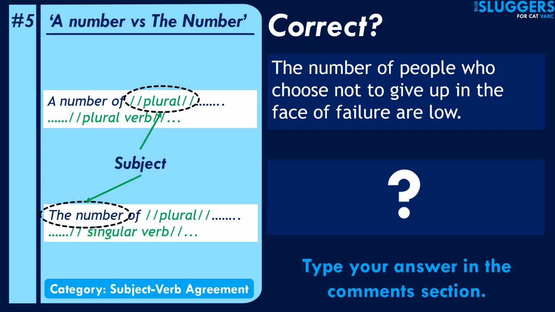Now look at an example that you can try by yourself. The sentence that I've given you here is: the number of people who choose not to give up in the face of failure are low. So do you think this sentence is incorrect? If yes, if not, well, let me know in the comment section, and if yes, what do you think should be the correct way of expressing this sentence? Let me know in the comments.